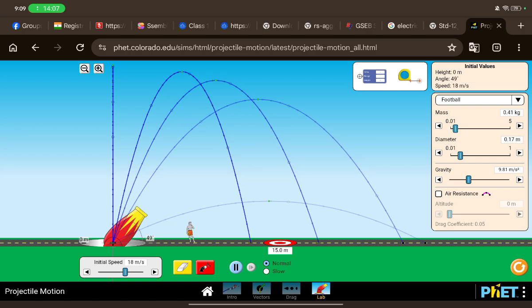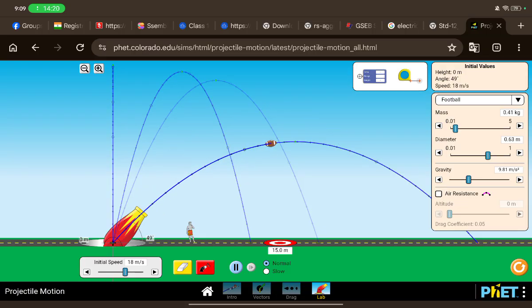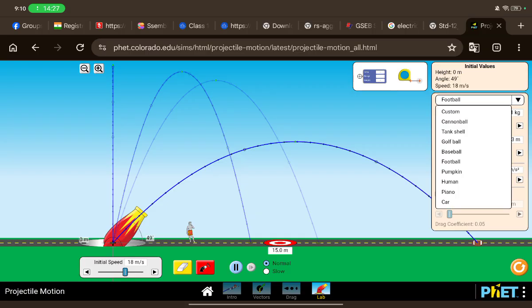Let's launch a football at 49 degrees. Let's see what happens. Let's increase the diameter so that you can see the ball properly. Let's launch it again. Oh yeah, it's not a football, right? Rugby ball, yes or no? Yeah, the American football.